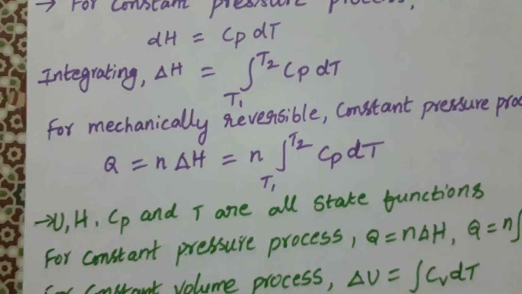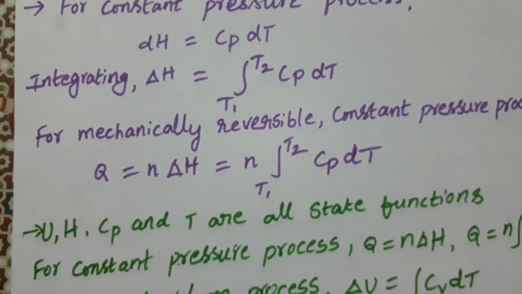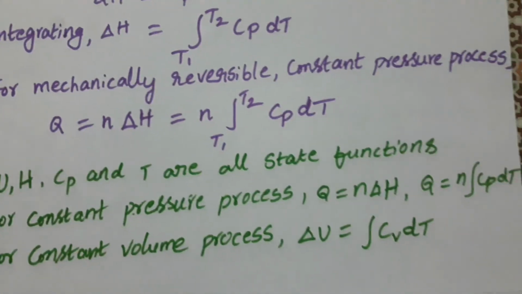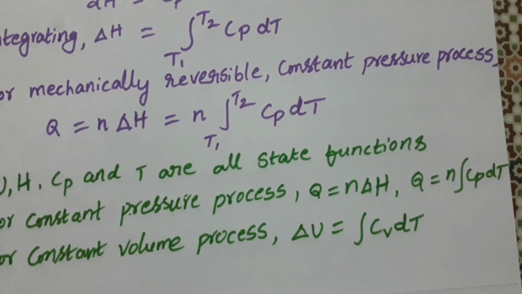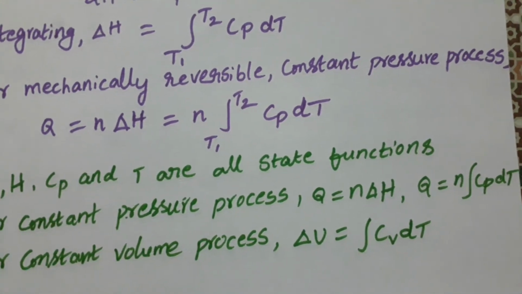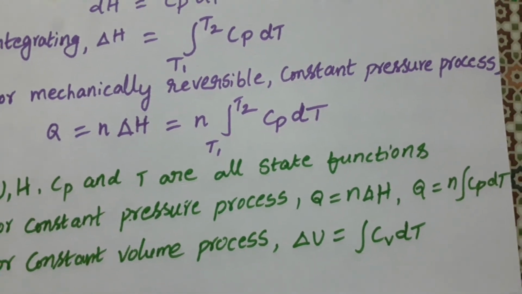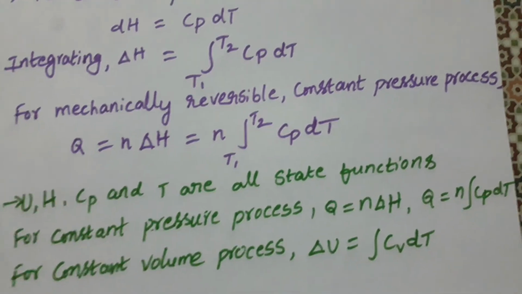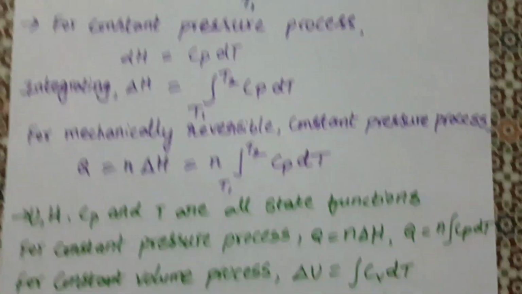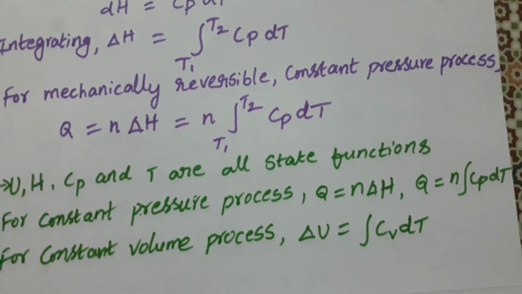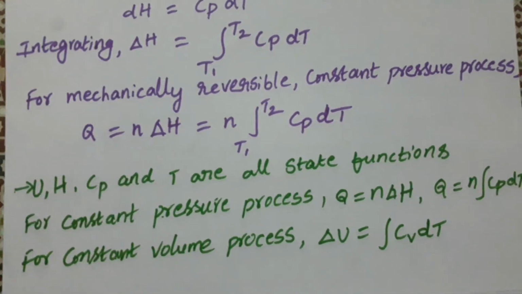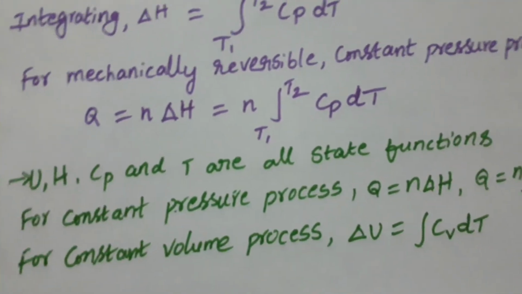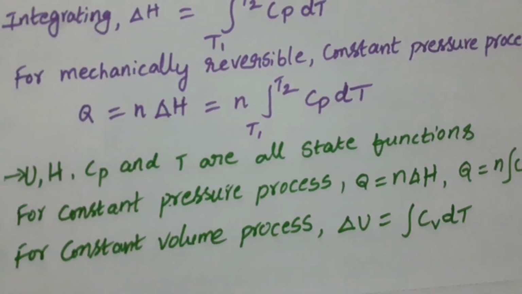Here we can say U, H, Cp and T are all state functions. So for a constant pressure process, Q becomes equal to nΔH, which is equal to n times the integral of Cp dT. And for a constant volume process, the equation becomes ΔU equal to the integral of Cv dT. So this is about heat capacity and also the constant volume and constant pressure processes. This is the description for today.